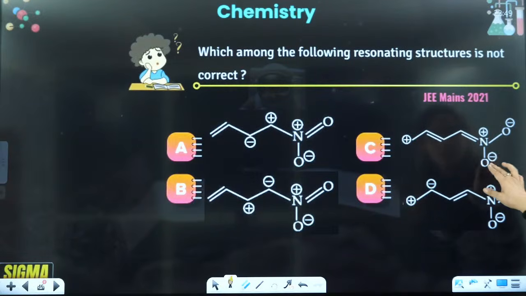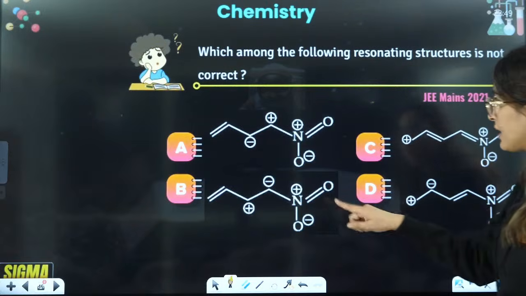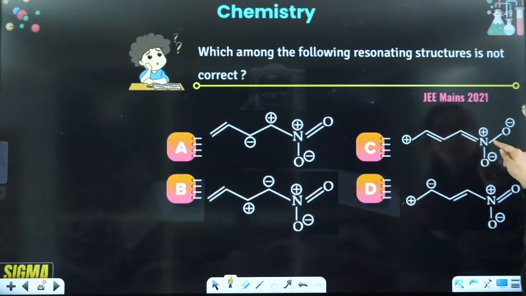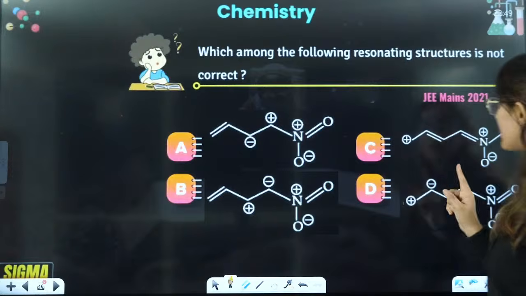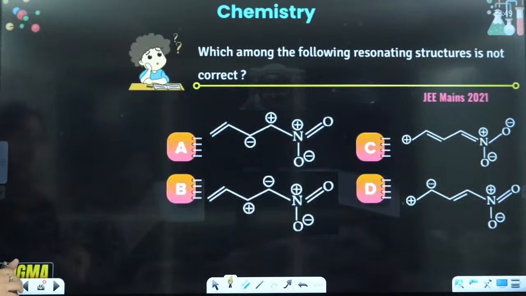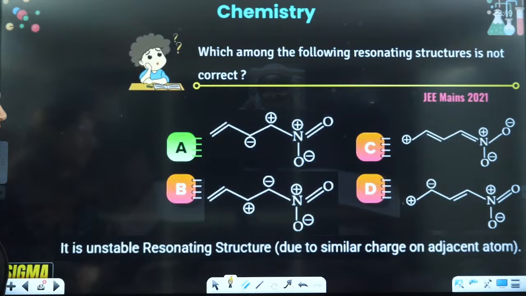One oxygen is negative. Here 4 bonds are there, that's why it is positive. One double bond oxygen, one is O negative. Here also it is the same, right? But here can you see one thing, nitrogen is actually linked to 4 bonds, but here it is linked to one O negative and one O negative. So one positive charge is directly linked to 2 negative charges. That will make it very unstable here, right?